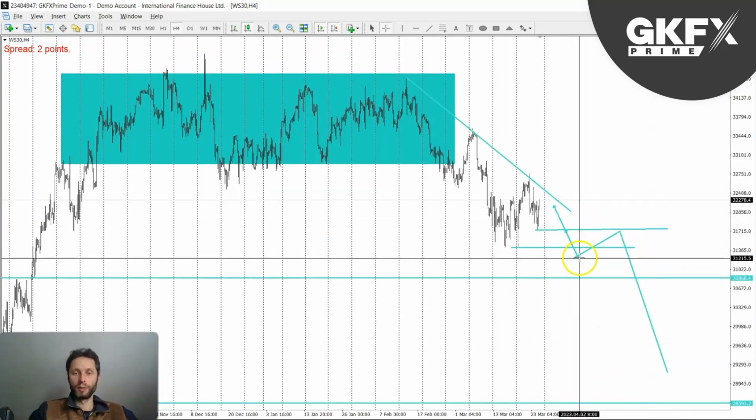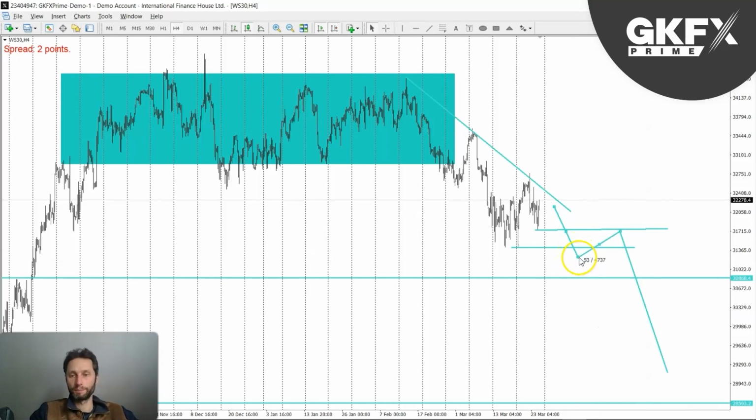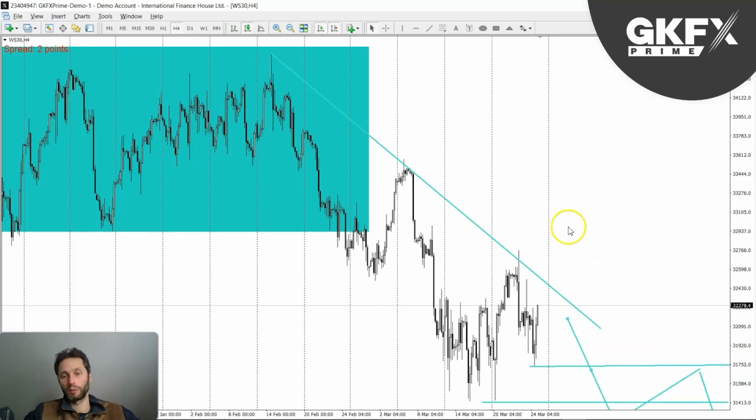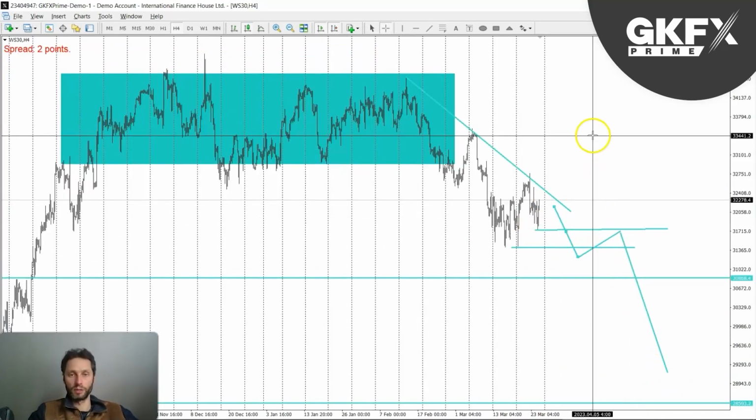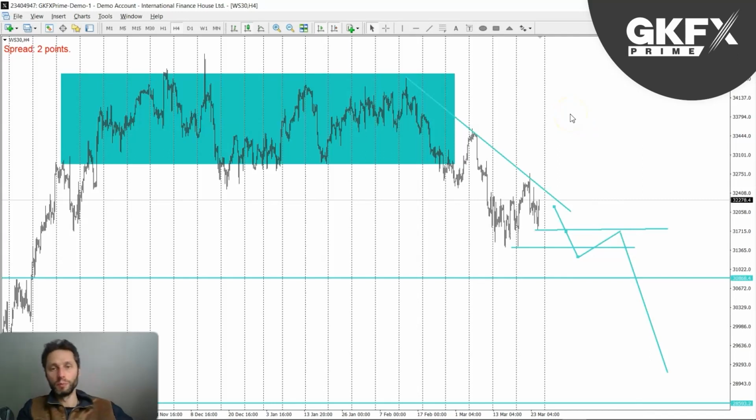Once I see that breakdown, that will be a nice clearer indicator, and let the price action tell us what it wants to do and how the market wants to move. But certainly a break, pullback, and then continuing to the downside would be what I would prefer in order to take a higher probability scenario.